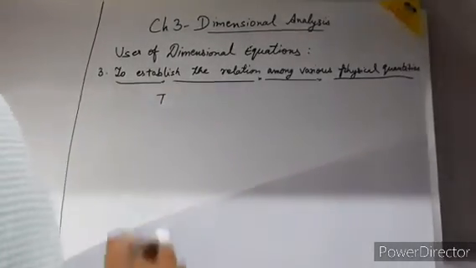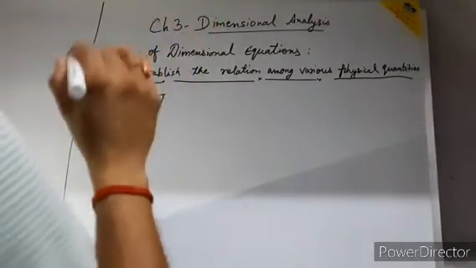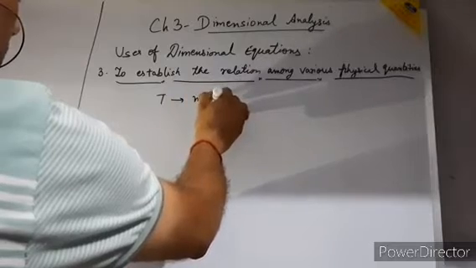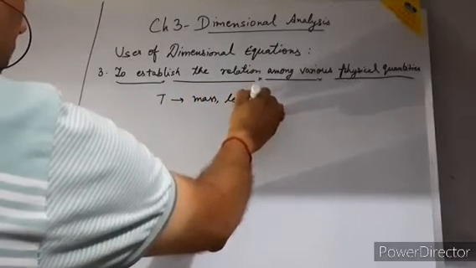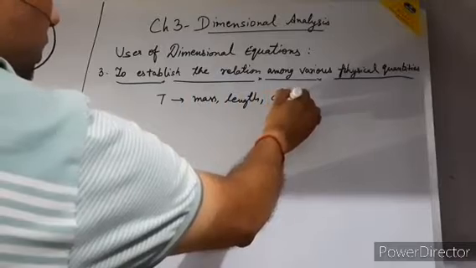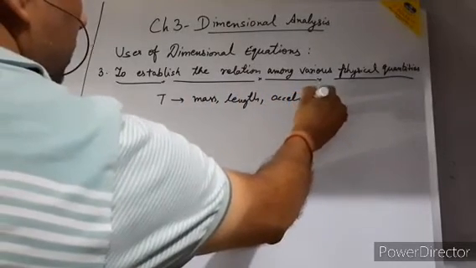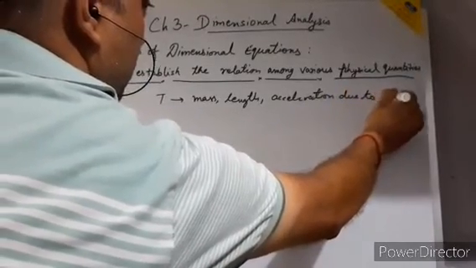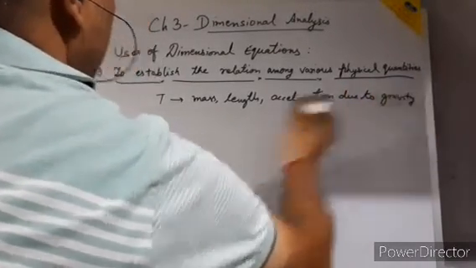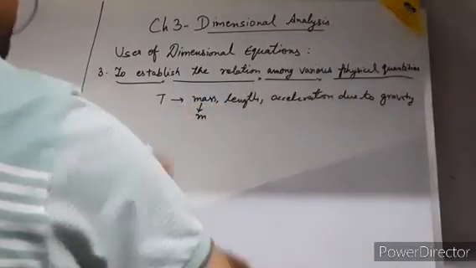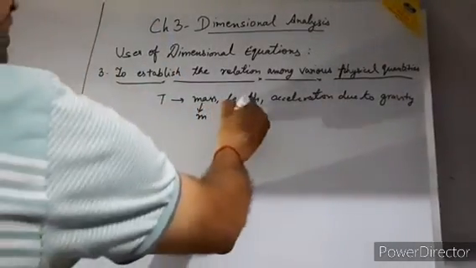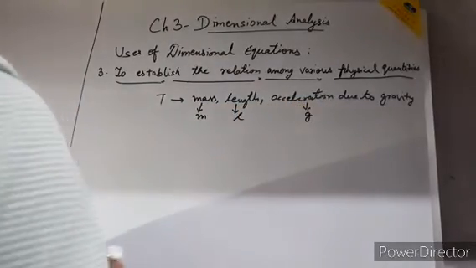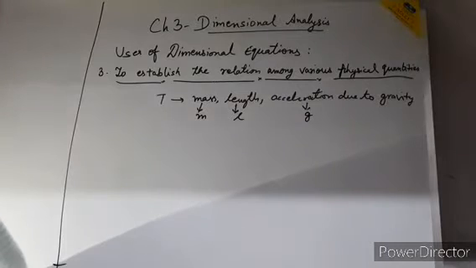My time period I am representing by capital T. It will depend on mass, length, and acceleration due to gravity. Mass I am representing by small m, the length I am representing by small l, and acceleration due to gravity I am writing by small g.